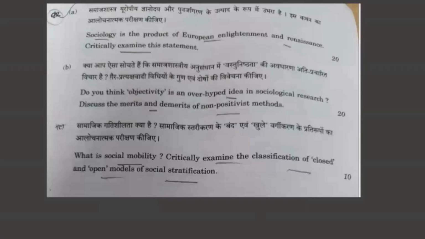The next question, the second question, part A, is a very, very easy question. Sociology is the product of European Enlightenment and Renaissance. Critically examine this statement. I had covered this in the PYQ analysis, PYQ repeated themes lecture. If you are not watching, you are going behind fancy books and all. It will hamper your preparation. I will give the bottom line in the later part of this video.